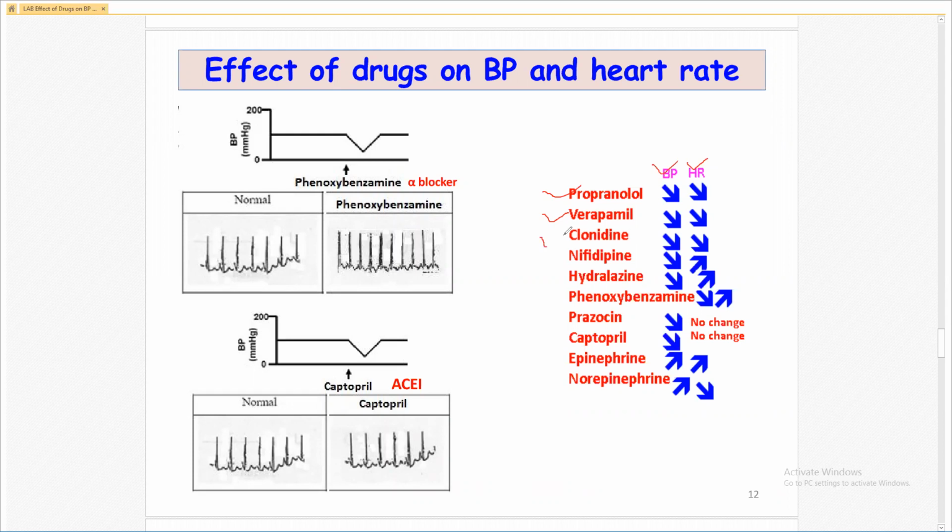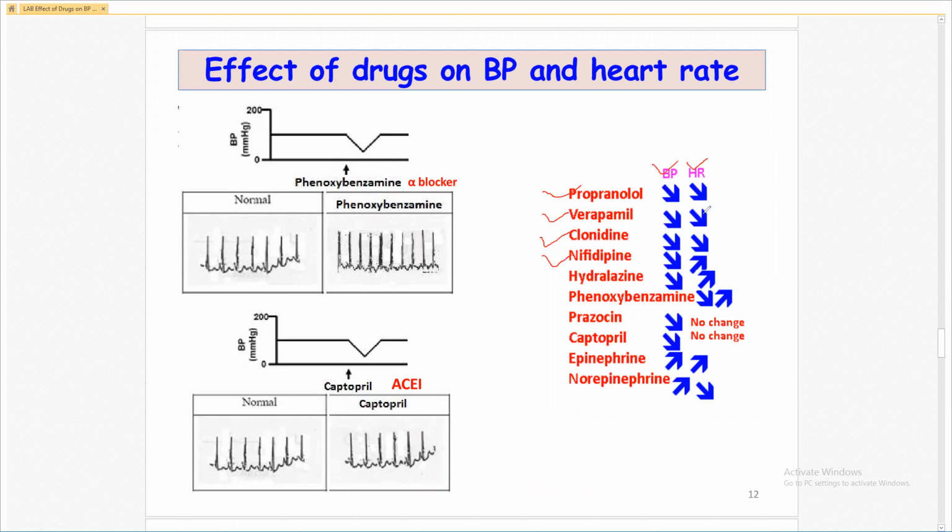Clonidine, centrally acting drug, decreases the sympathetic outflow, decreases the blood pressure, decreases the heart rate. Nifedipine, which is calcium channel blocker from the dihydropyridine derivative, decreases the blood pressure and increases the heart rate.